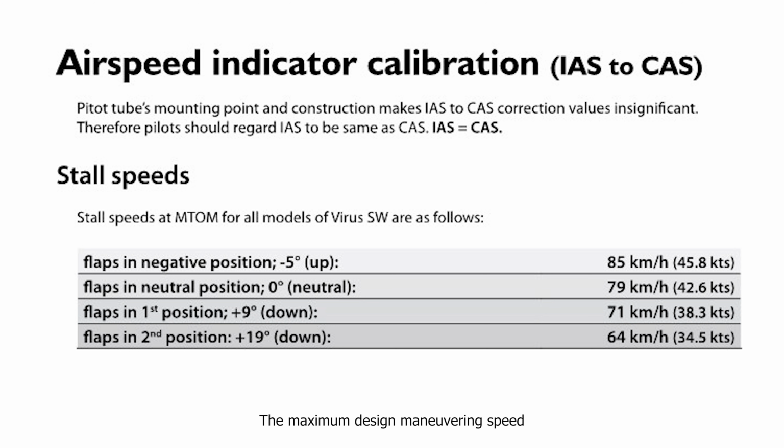The maximum design maneuvering speed, VA, is 86 knots. The maximum speed, VNE, is 135 knots, and the normal operating speed, VNO, is 108 knots. These airspeeds are crucial for safe and efficient operation of the aircraft.